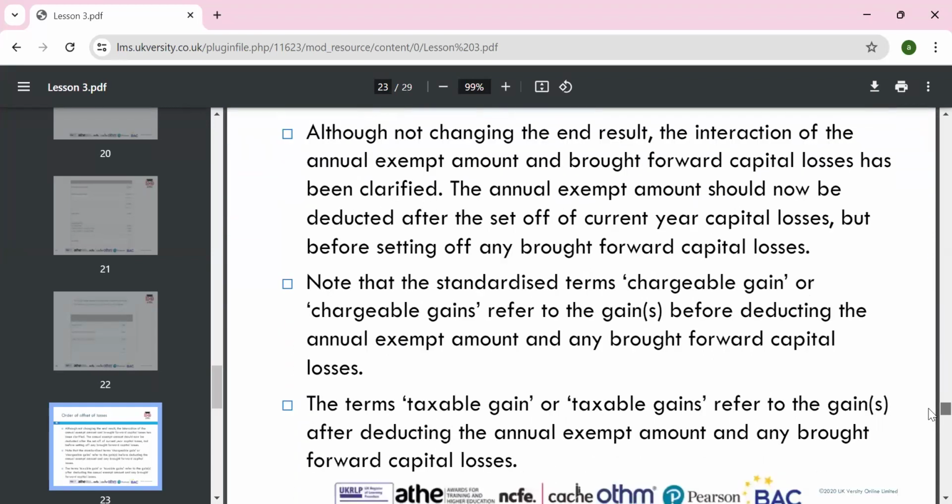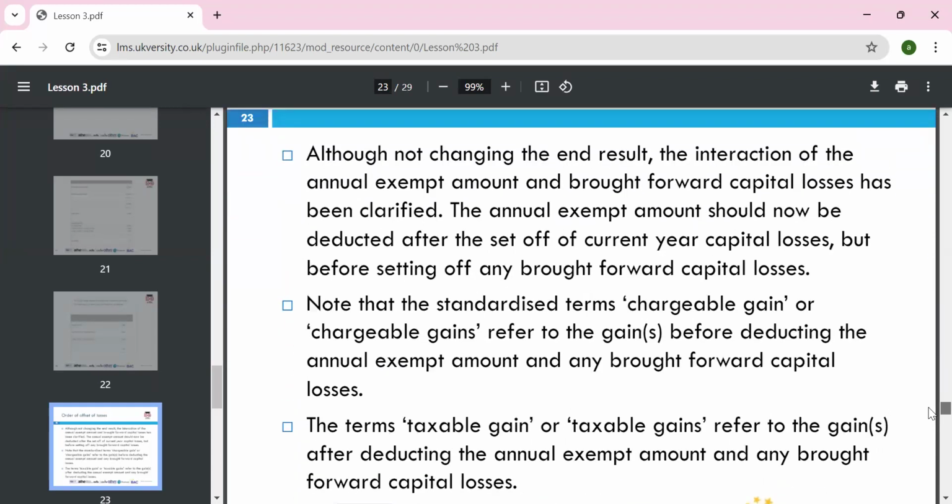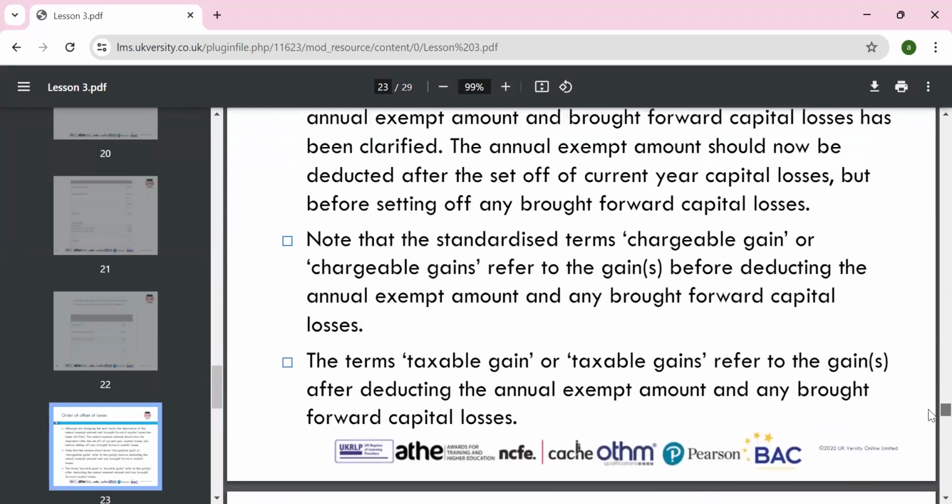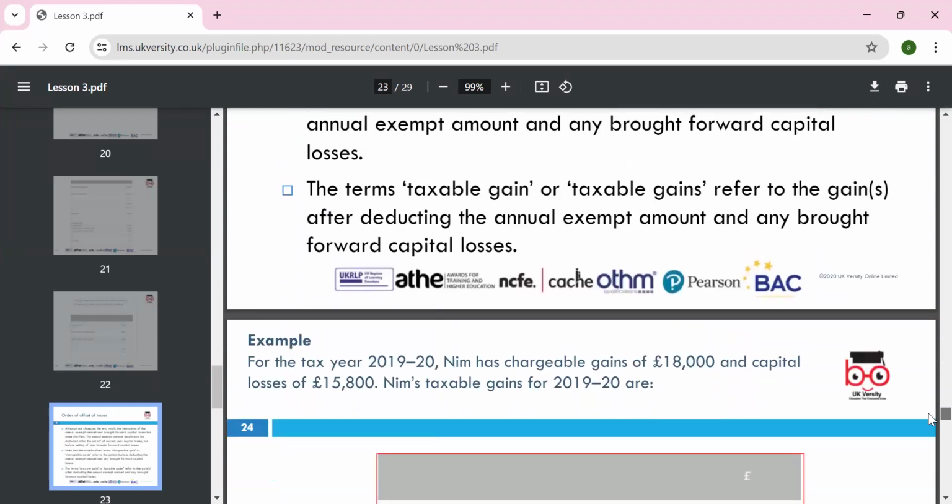Note the standardized terms: the term chargeable gain refers to the gain before deducting the annual exempt limit and brought forward losses, and the term net chargeable gain refers to the gain after deducting the annual exempt limit, and then you can deduct the brought forward losses.